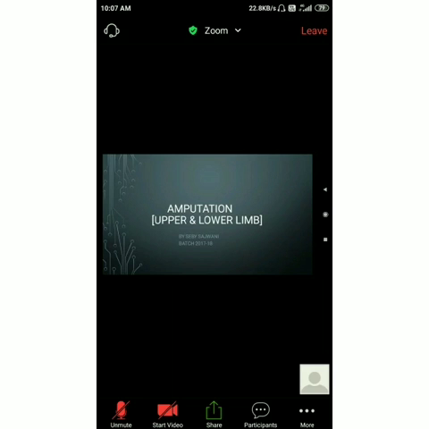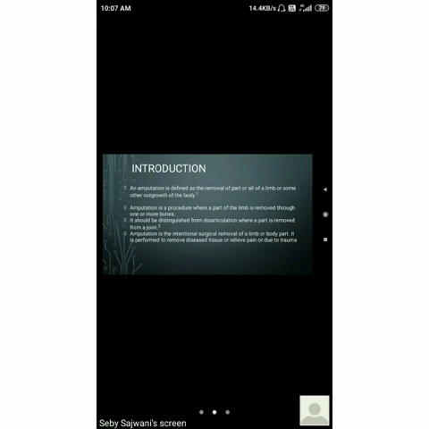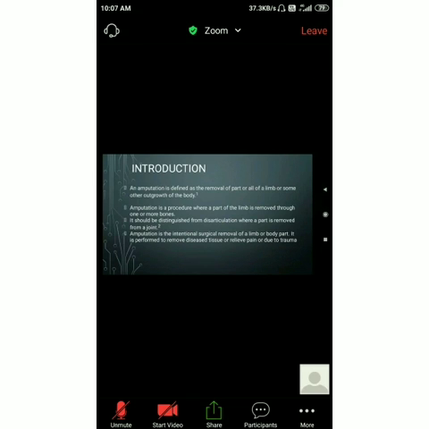Today's topic is amputation, upper and lower limb. First of all, what is amputation? Amputation is defined as a removal of a part or all of a limb or some other outgrowth of the body.